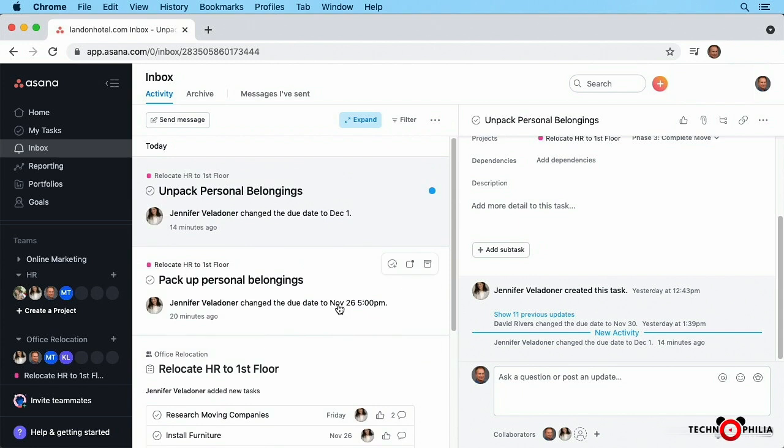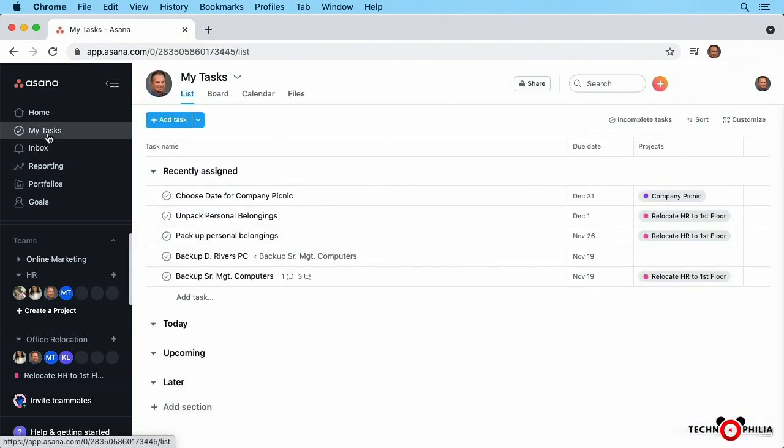So an easy way to get a quick look at just your tasks is to go to the left-hand side here in the navigation pane and click My Tasks. Here you'll see any that are recently assigned, any that are due today or upcoming, later. They'll be grouped this way.